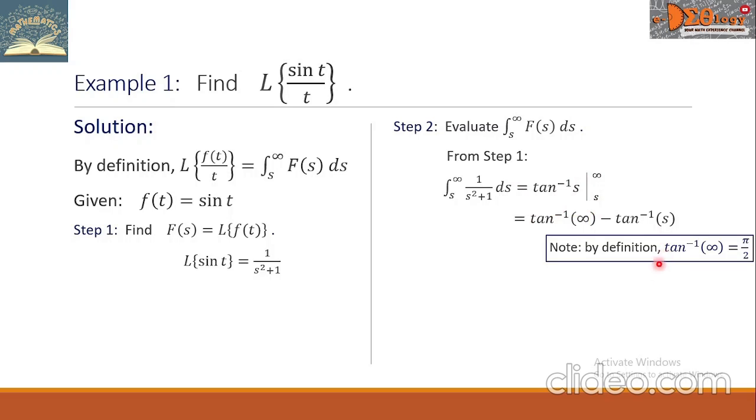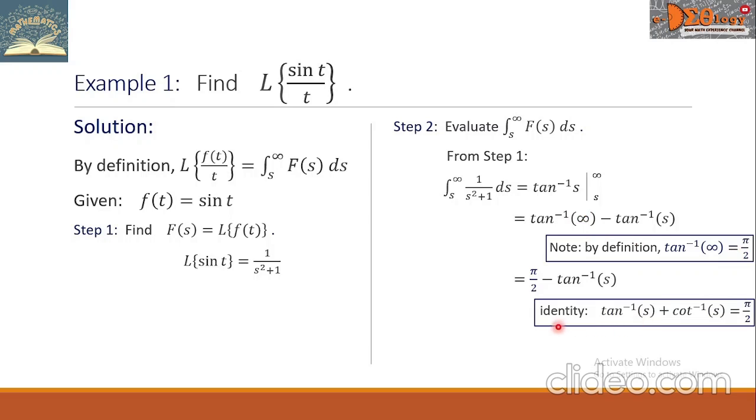Please note that, by definition, the tangent inverse of infinity is equal to pi over 2. So we can substitute this value in here. So it becomes like this. Please remember also that we have an identity that says tangent inverse of s plus cotangent inverse of s is equal to pi over 2. When we manipulate this identity, we can use that to simplify this line here. So the final answer is cotangent inverse of s.